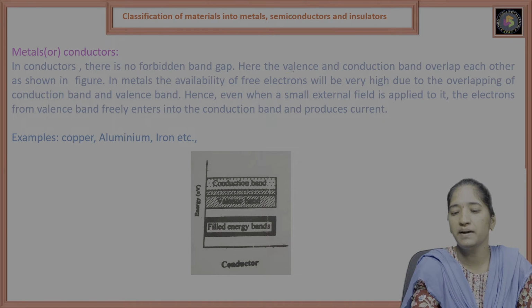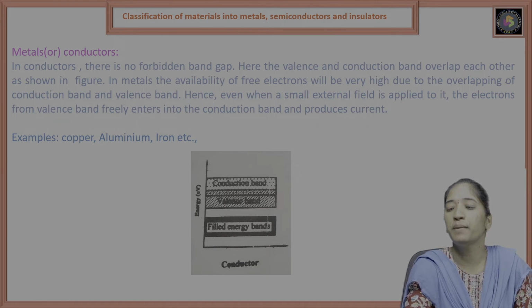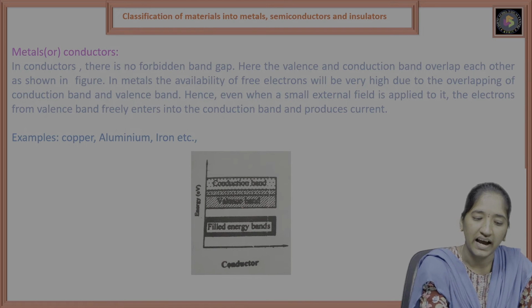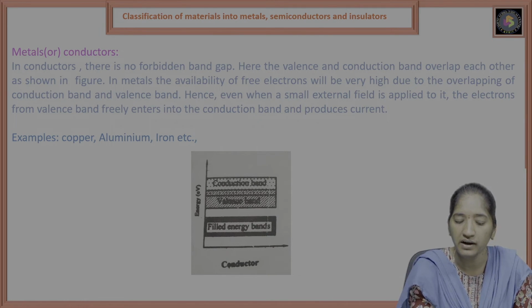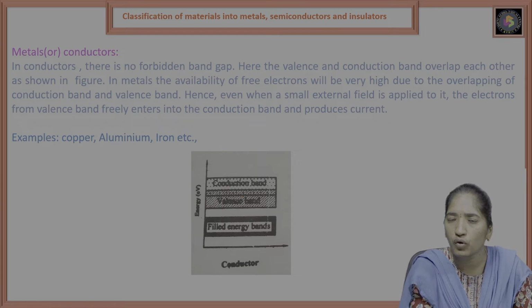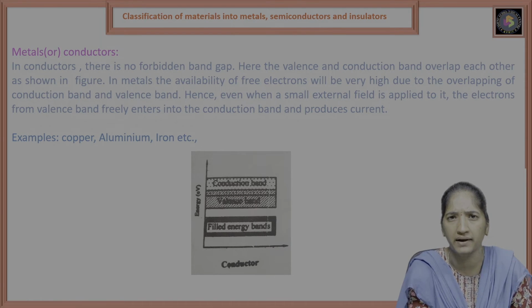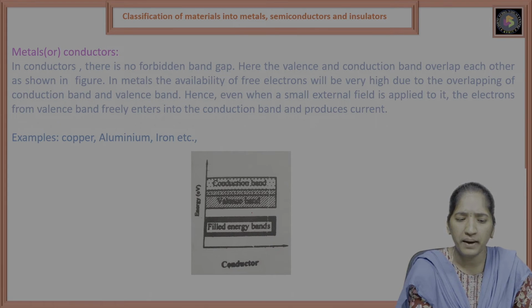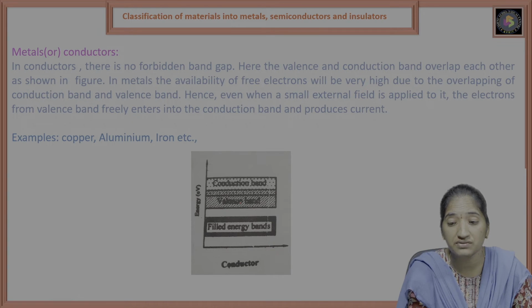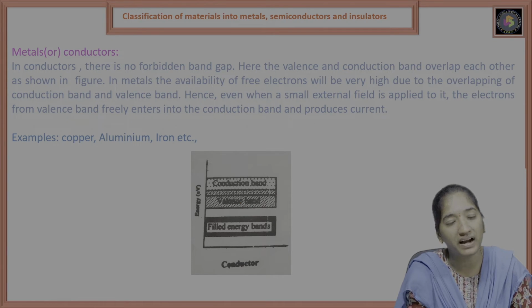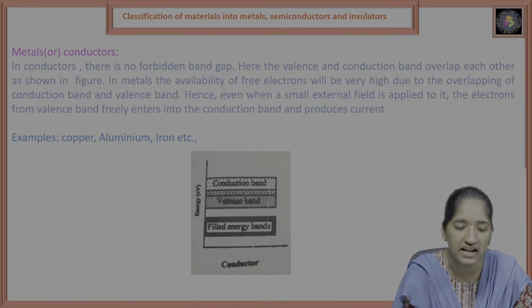In a conductor, the valence band and the conduction band overlap each other as shown in the figure. This is the inner field energy band, and on that the valence band and the conduction band are there. They overlap each other, which means there is no forbidden band. So in metals, the availability of free electrons is very high due to the overlapping of the conduction band and the valence band.